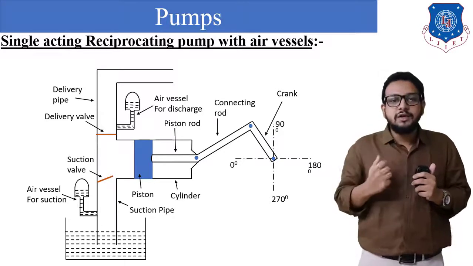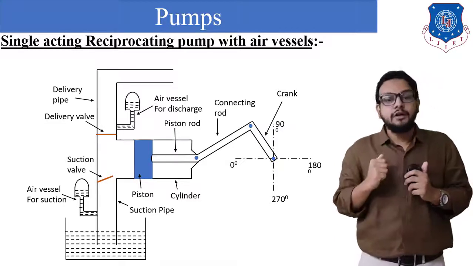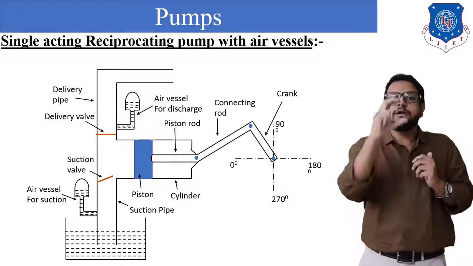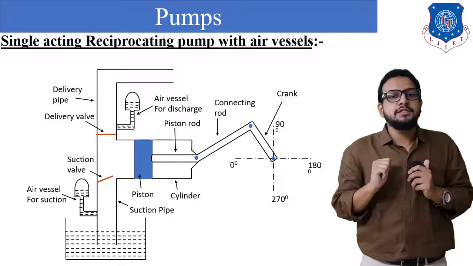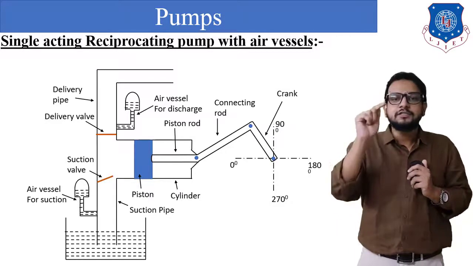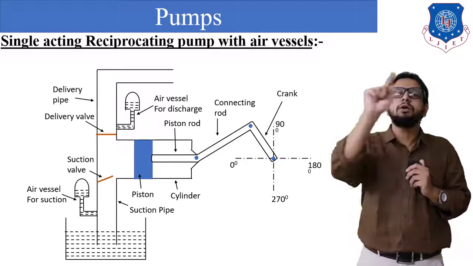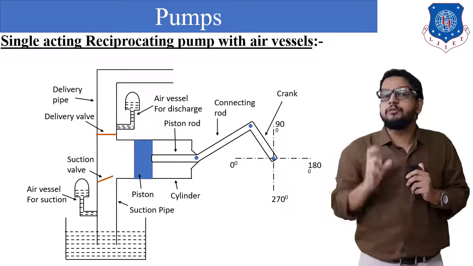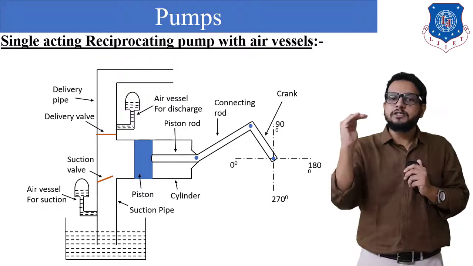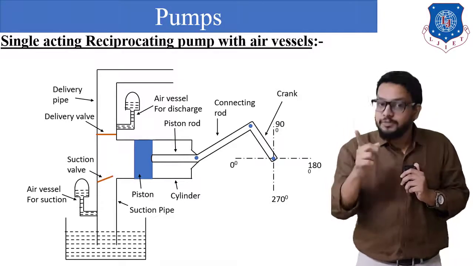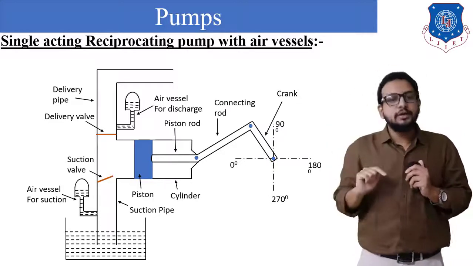So what has happened? We can say the frictional head loss which could take place in the suction pipe has been reduced, since water has to resist only a certain amount of height. Similarly, at the same time, when suction was taking place, on the top side water is filled in the air chamber on the delivery pipe. So that water will begin to enter into the delivery tank. Why? Because of a pressure difference. Can I say that water is stored at a certain height? Because of the height, there will be a pressure exerted on the water, that is called rho g h, right? Because of that pressure, water will directly enter into the delivery tank.